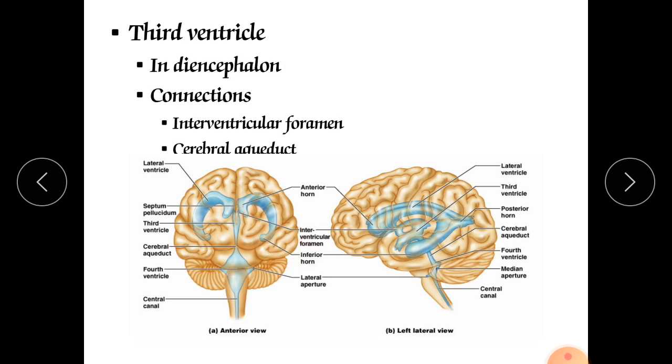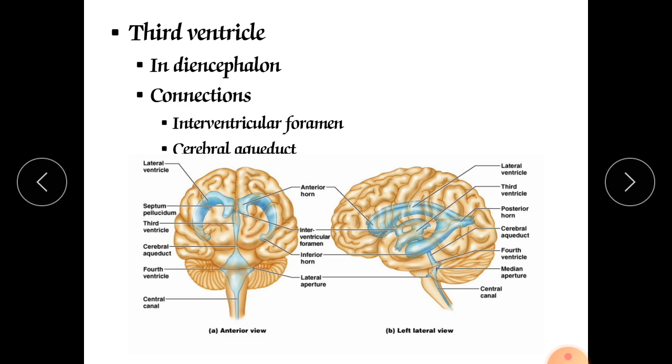Now the third ventricle. You will find it in the diencephalon, which is the thalamus part. At the center, just above the hypothalamus and between the right and left parts of the thalamus, you will find the third ventricle. It is next to the lateral ventricle.